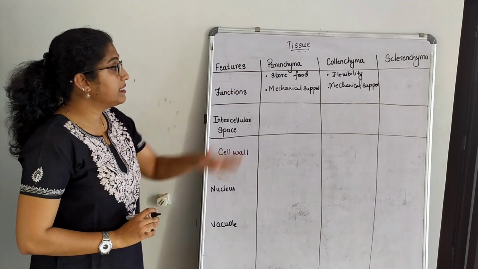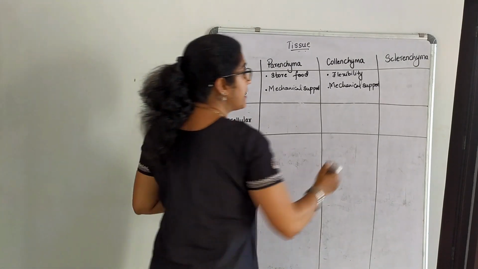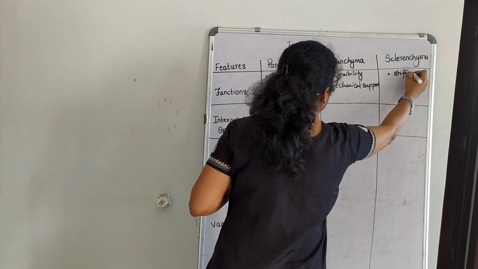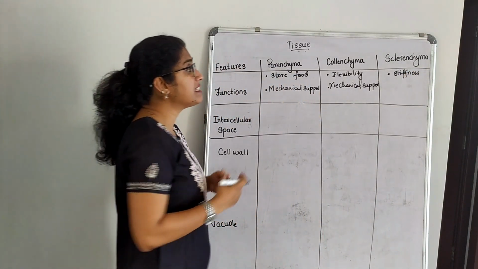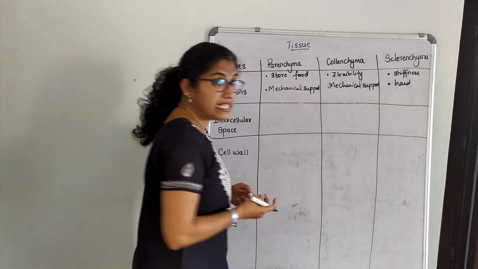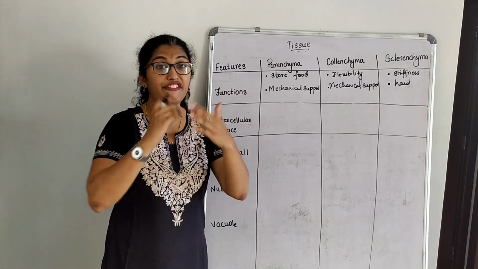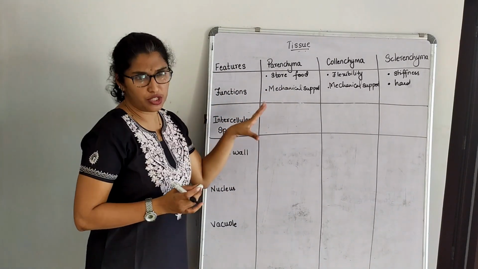Then sclerenchyma. What is the main role of sclerenchyma? Sclerenchyma gives stiffness. Stiffness in the sense that it is hard. Now have you seen a seed, right? Have you seen a coconut husk and all? It gives the stiffness to the plant. So these are the basic functions we discussed.